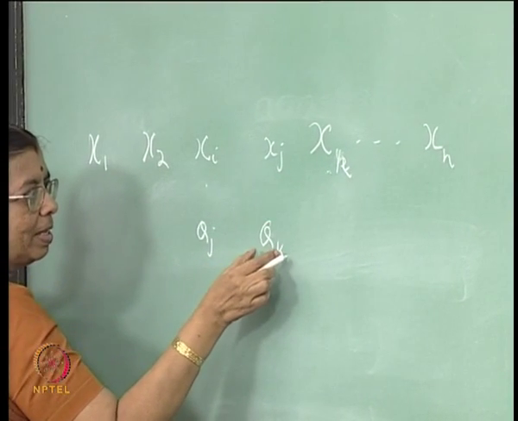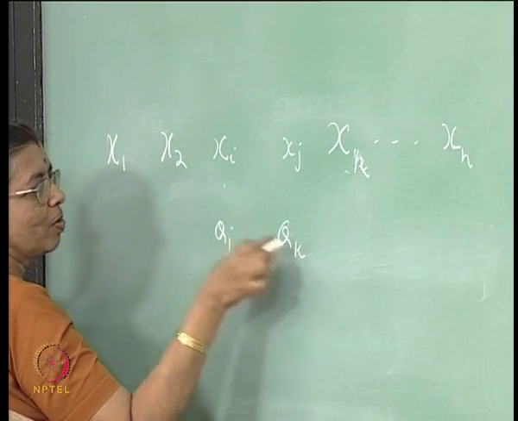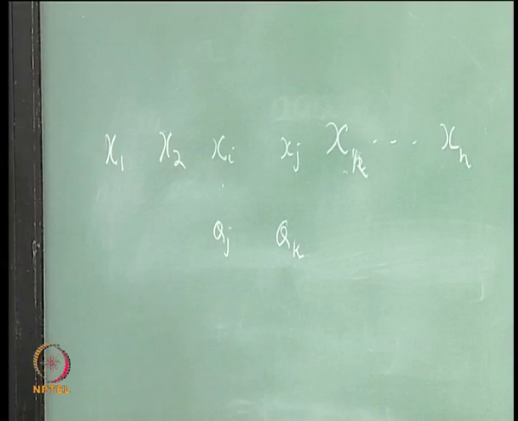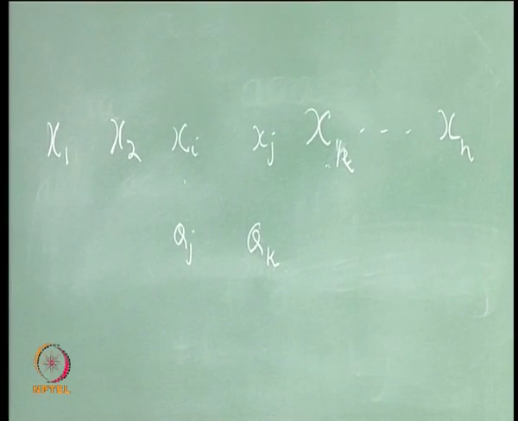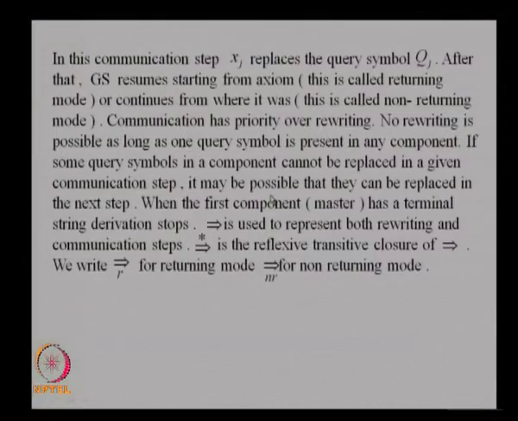So, first replace qk with xk, then use this to replace qj in xi. So, this can be done. When it is not possible to do something like that, it is called circular query, and the derivation stops at that stage. If some query symbols in a component cannot be replaced in a given communication step, it may be possible that they can be replaced in the next step. That is what we can do.